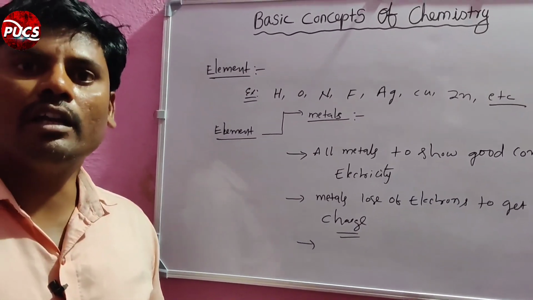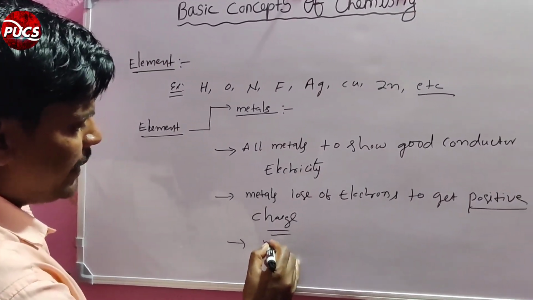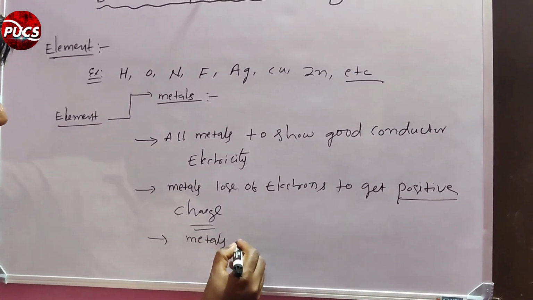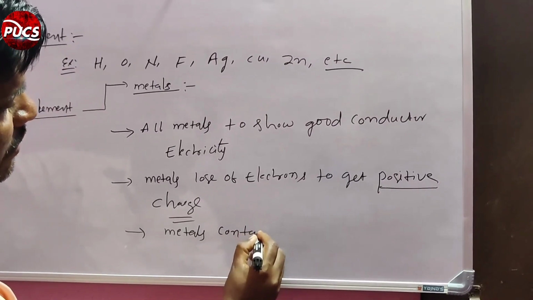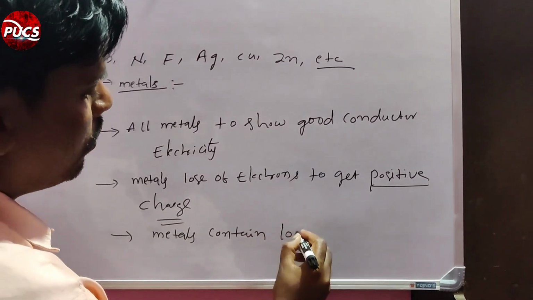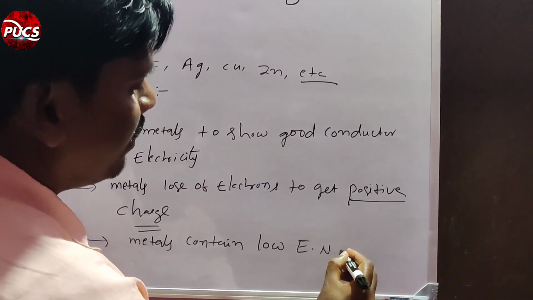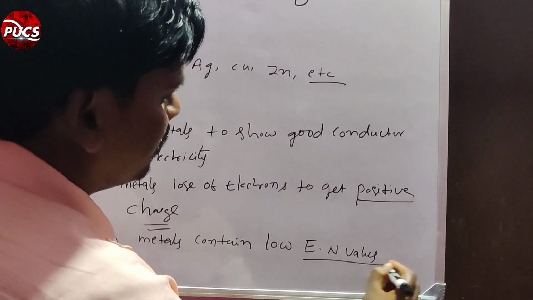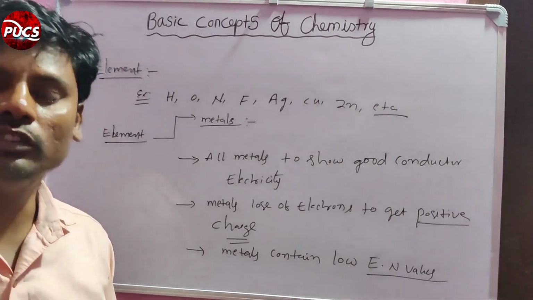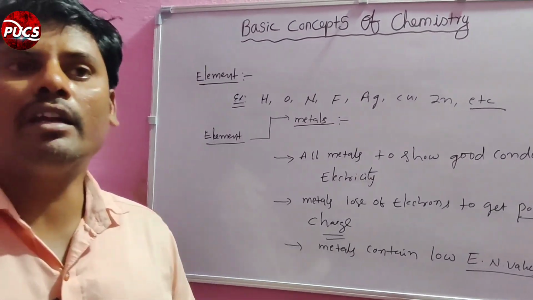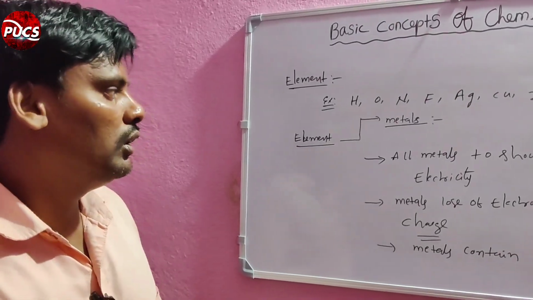That's why metals lose electrons. So metals contain low electronegativity values, that's why all metals, by losing electrons, get the positive charge.